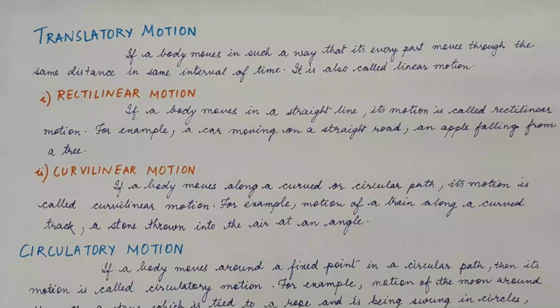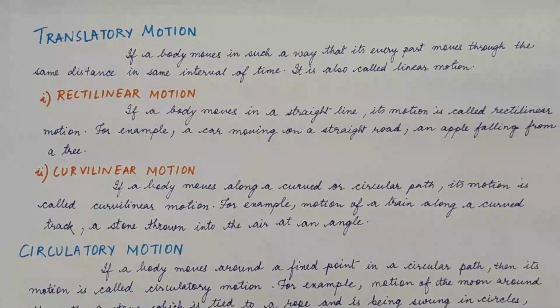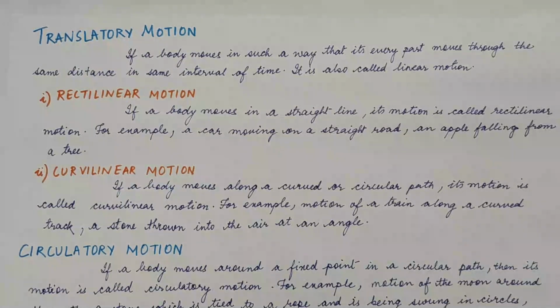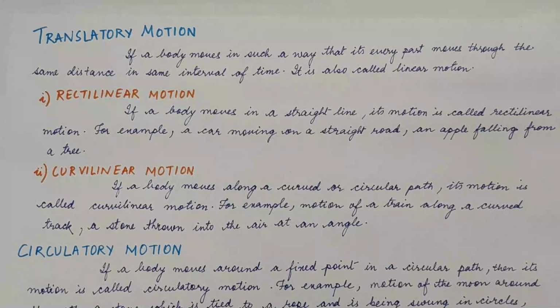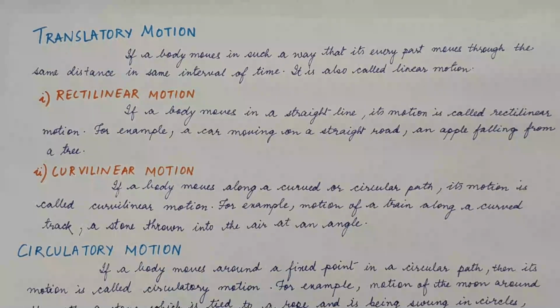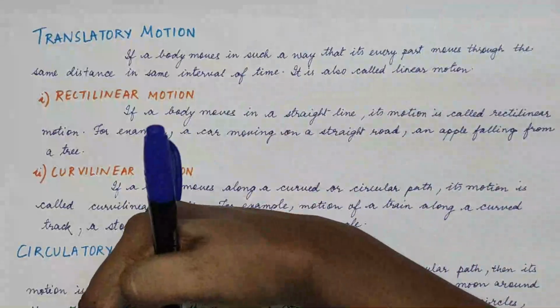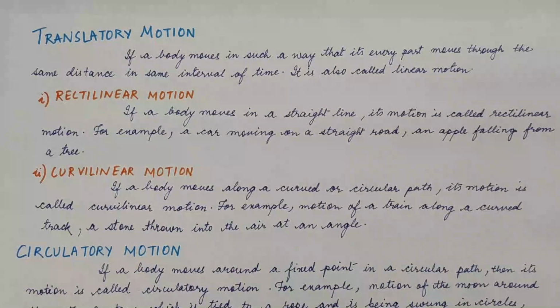And what is curvilinear? So curve, so obviously a curve is there. If a body moves along a curved or circular path, its motion is called the curvilinear motion. And the motion of a train along a curved path, or maybe you are moving in your scooter or cycle in a curved path, that is example of curvilinear motion. Also if you throw a stone or a ball at an angle, you see it goes in a curved path. So that is a curvilinear motion.